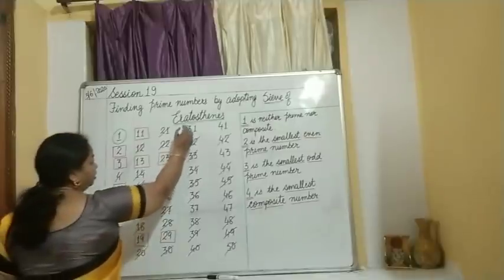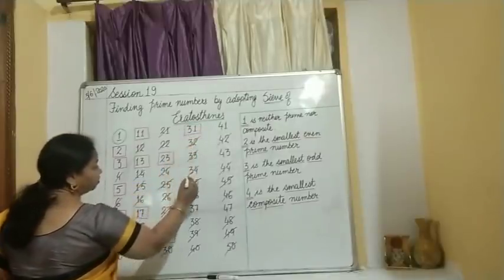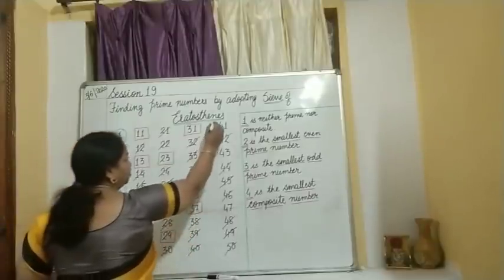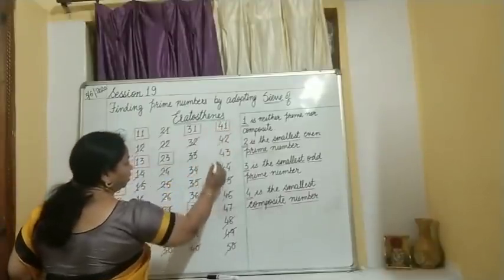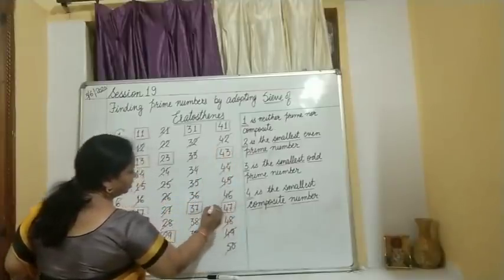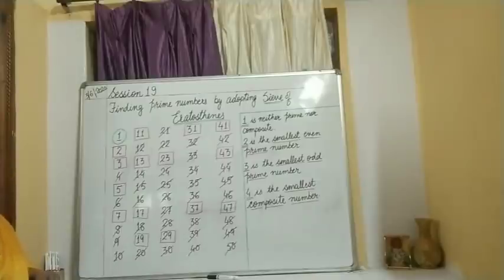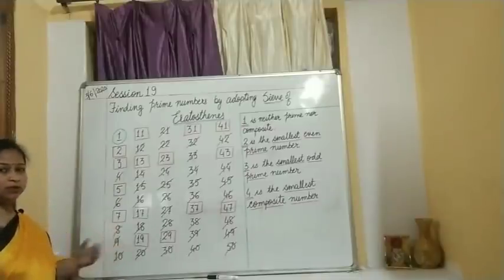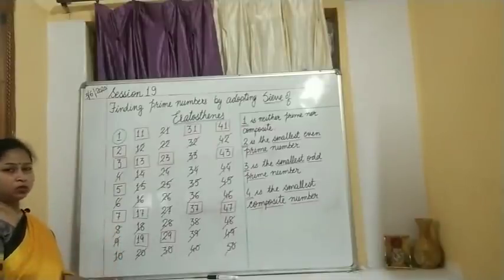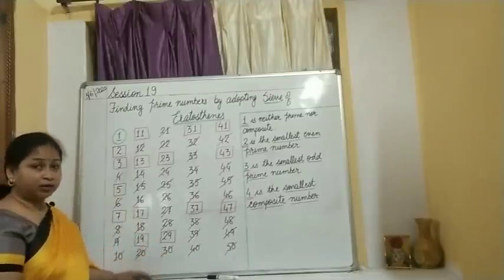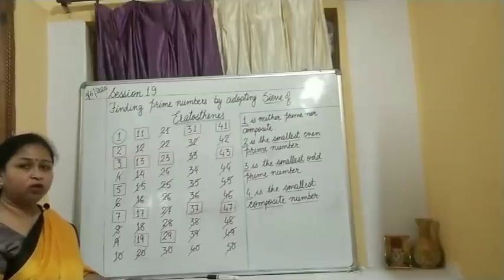And children, when you are doing this, just keep in your mind what the factors are for these numbers, and you will find there are only two factors for such numbers, and those are 1 and the number itself. Fine, we have completed. So the numbers which are in the square boxes are the prime numbers, and so easily we could select out the prime numbers when arranging from 1 to 50, and it is very easy if you go further for 100 also.